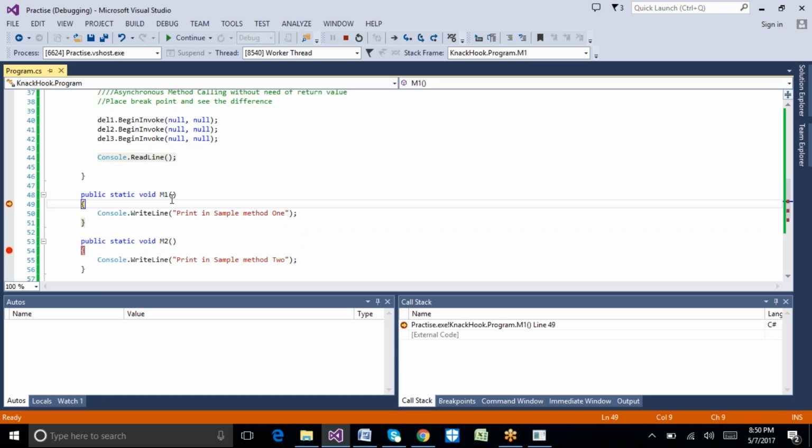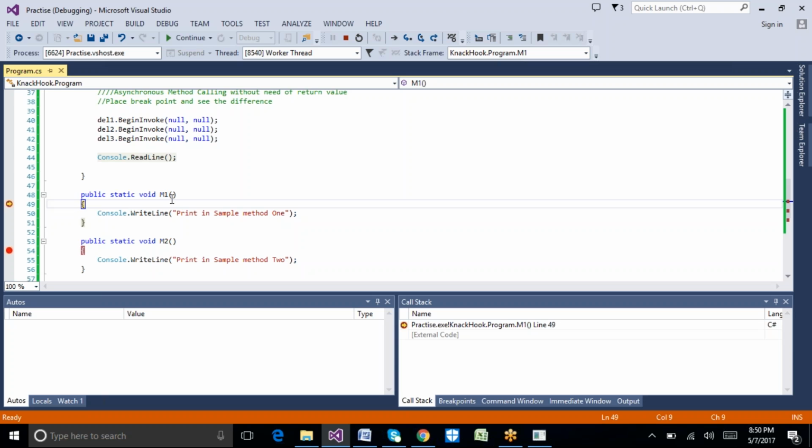So this is the third advantage we have with the delegate. We started with the concept of delegate, and after that, one advantage we have seen is the security perspective. Another advantage is the multicast delegate: with a single delegate object we can call multiple methods.